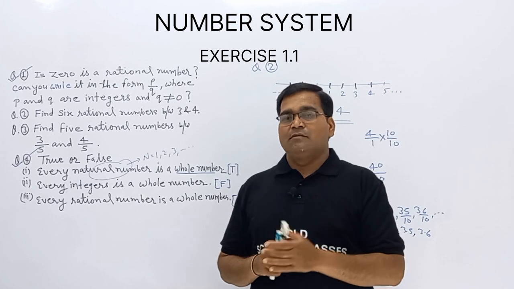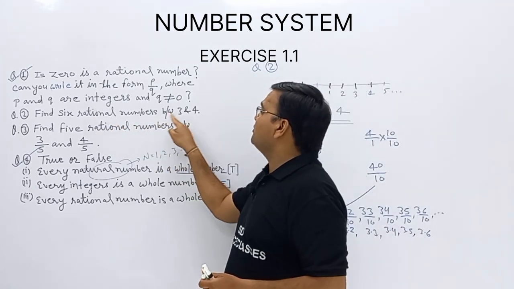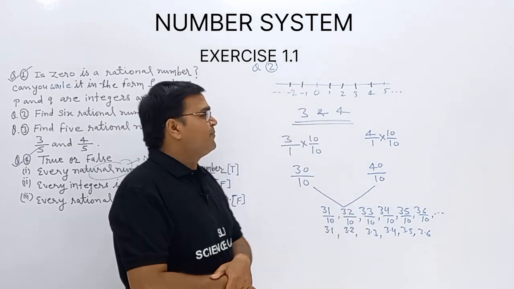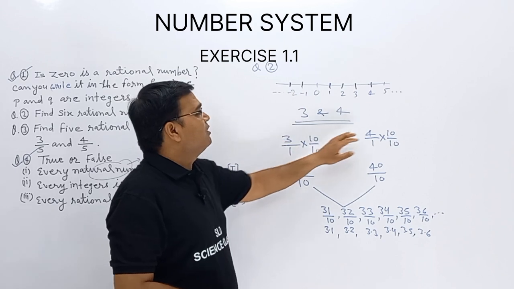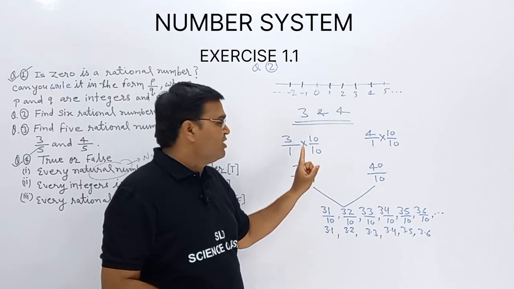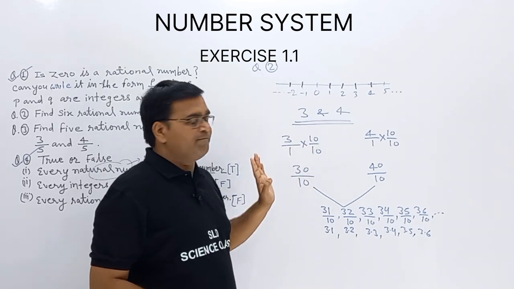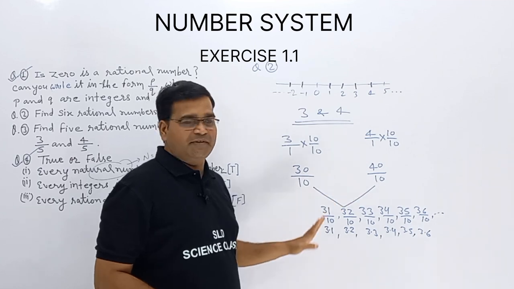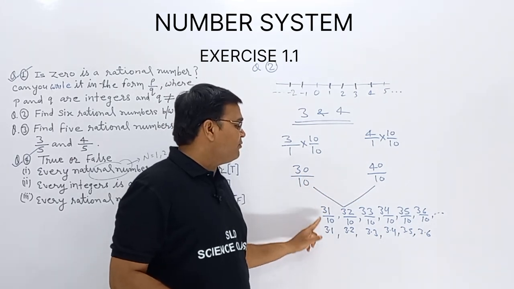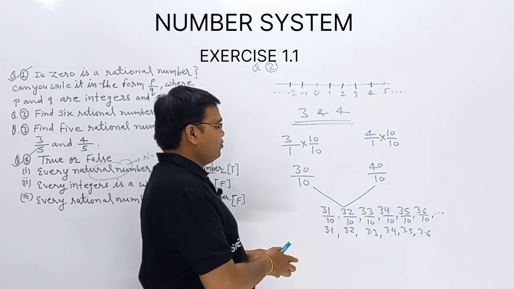Again I am just revising in 1 minute. What is the question? Find 6 rational numbers between 3 and 4. If you have integer values, then first convert into rational form, divided by 1, first step. Second, multiply by 10/10 and get the product. Only increase the numerator values and the denominator stays unchanged, and this is the solution.